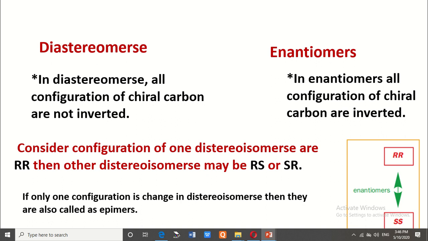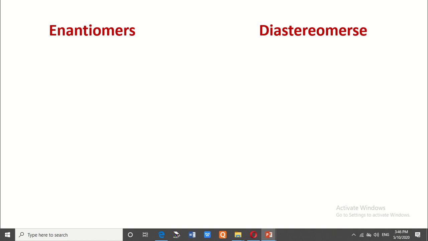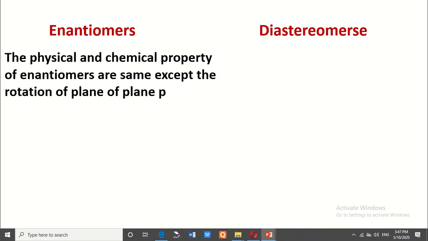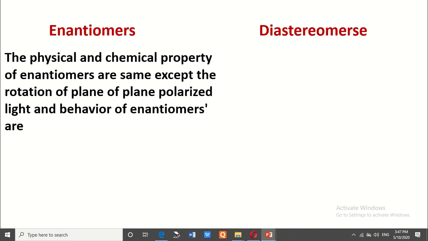Therefore, all epimers are diastereomers, but all diastereomers are not epimers. The next difference: in enantiomers, the physical and chemical properties are the same except for the rotation of plane polarized light.